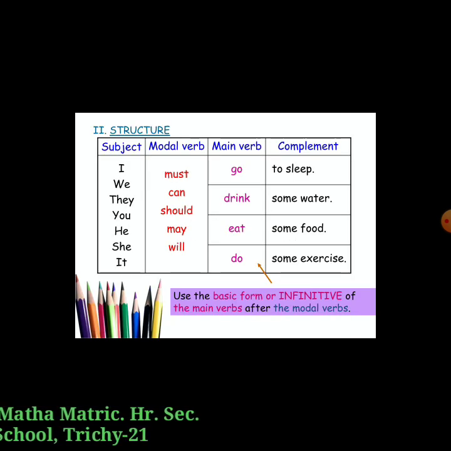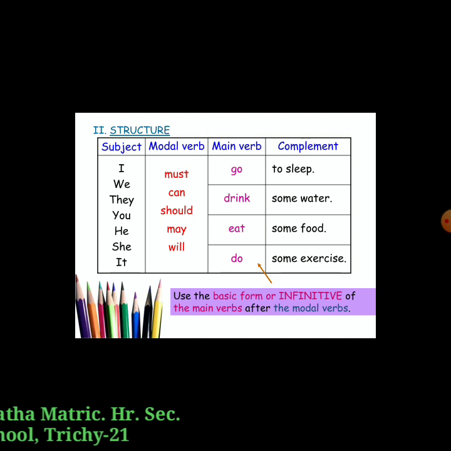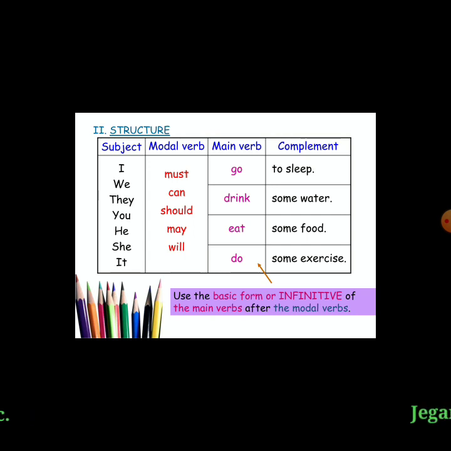Structure of modal verbs: first the subject: I, we, they, you, he, she, it. Then the modal verb: must, can, should, may, will. So I must, we must, they can, you must, you should, you can. We can alternate the subject and the modal verb: he may, she will, it must.